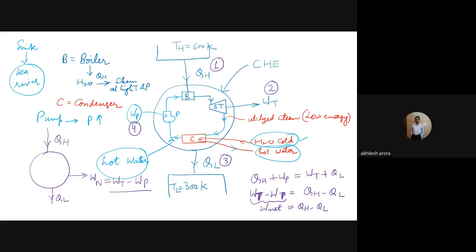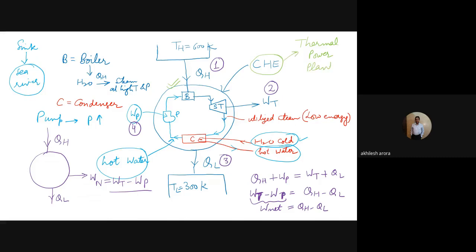Whatever is happening in this circle which I have drawn here is a cyclic heat engine, and inside it I have told you about a thermal power plant. So basically this cyclic heat engine is nothing but a thermal power plant.